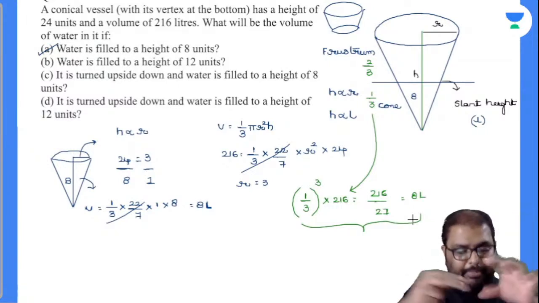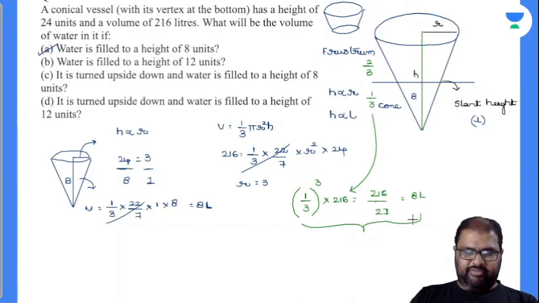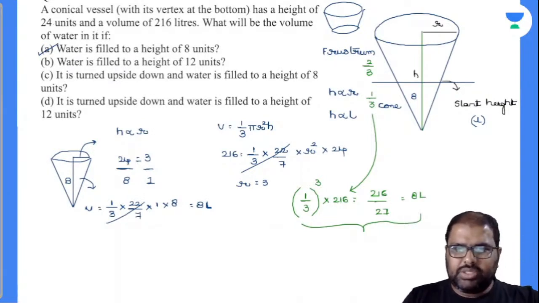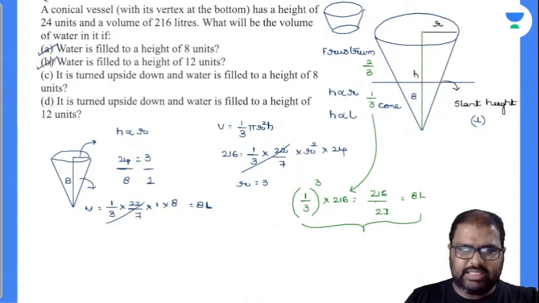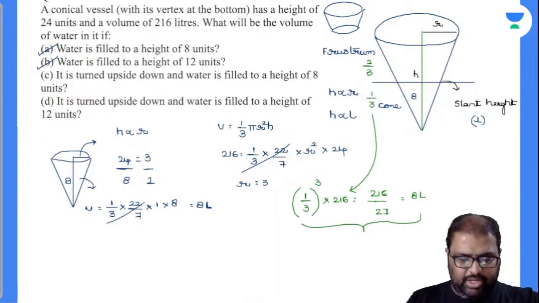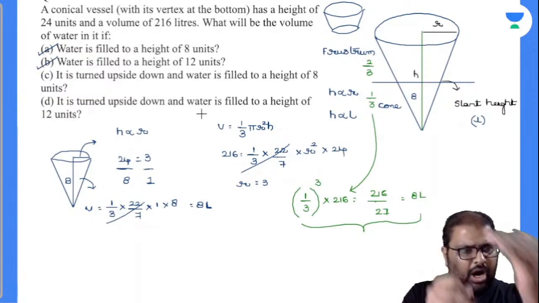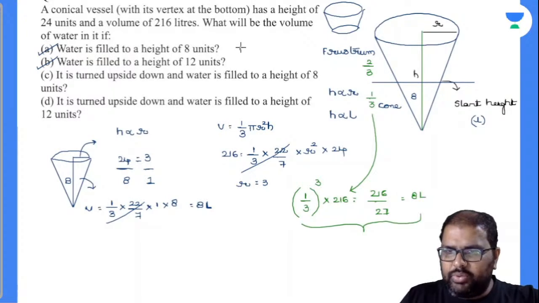If you go with proportionate values, you can solve the question very easily. Now see here, I will solve the B question very quickly. Water is filled to a height of 12 units. 12 units, is it exactly half? Half, 1 by 2. The height is 1 by 2, but I have to find out the volume.